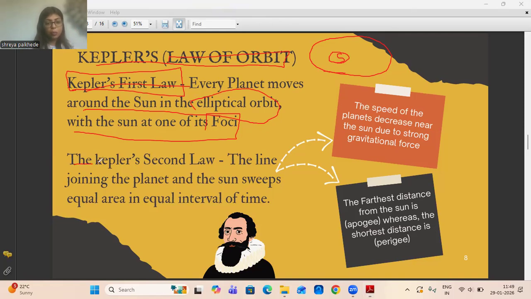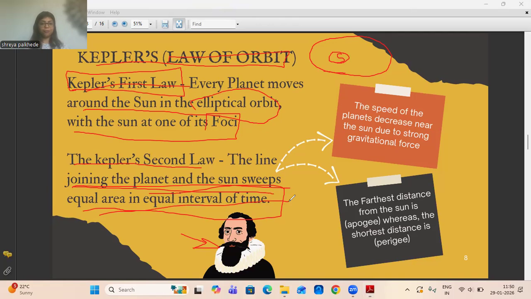Then moving on to Kepler's second law. What does it say? That the line joining the planet and the sun sweeps equal area in equal intervals of time. By the way, this is Johann Kepler. Please appreciate my efforts. Okay, moving on to Kepler's second law. The line joining the planet and the sun sweeps equal area in equal intervals of time. I think you should appreciate because I have made such a beautiful presentation, no? That's why.